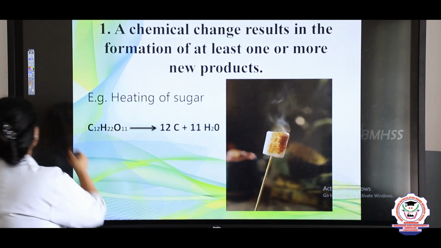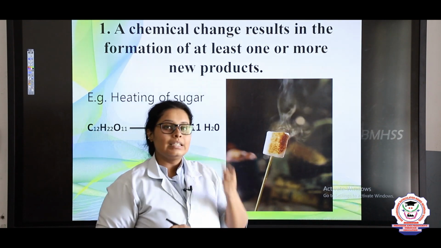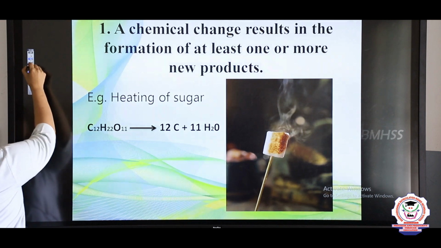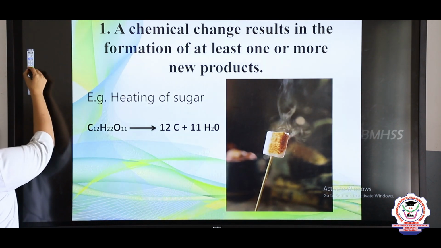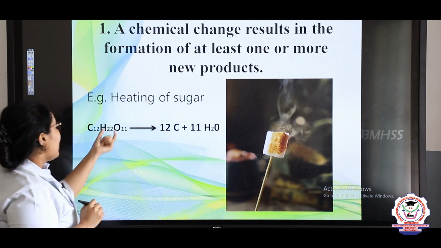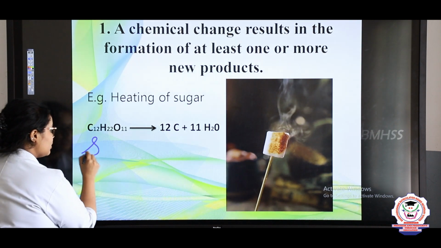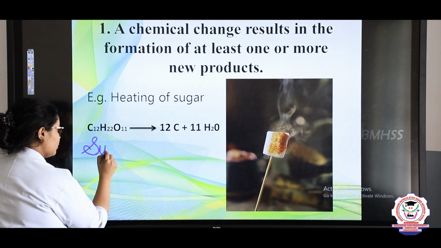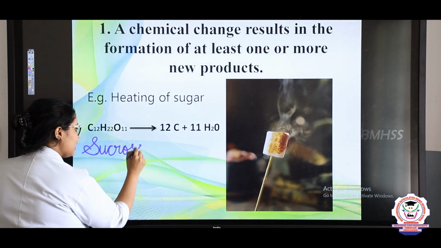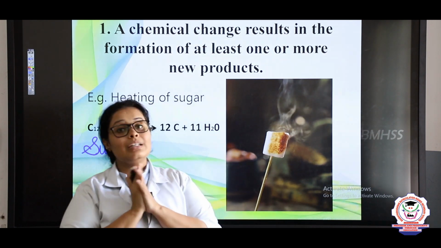So here you can see that I have given an example of sugar candy. The formula of this sugar candy is C12H22O11. This is also known as sucrose. So this sucrose is the sugar. This is the chemical name of sugar.